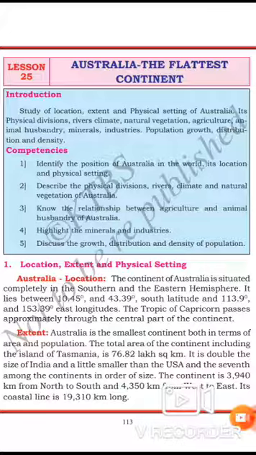So, what is tropical? Write the meaning of tropical. Write that also. What is the meaning of tropical?